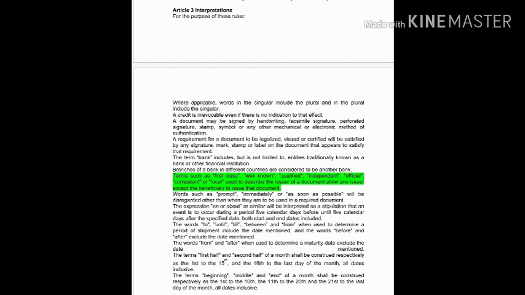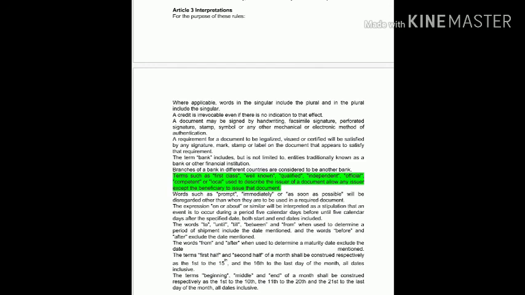Okay, like 1 metric ton of goods should be shipped by the beginning of the month of December 2019. Second shipment of the goods should be shipped by the middle of the month of December, and the third shipment, that is some metric ton of goods, shall be shipped by the end of the month of December.